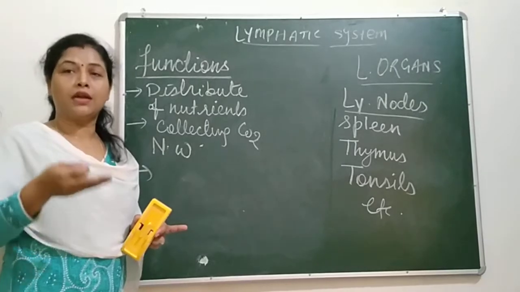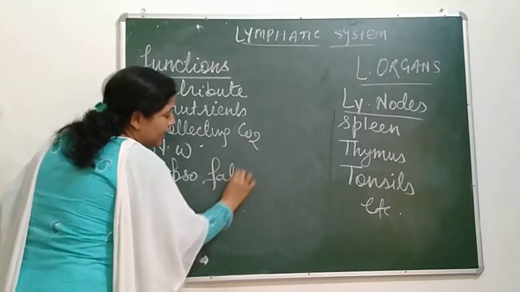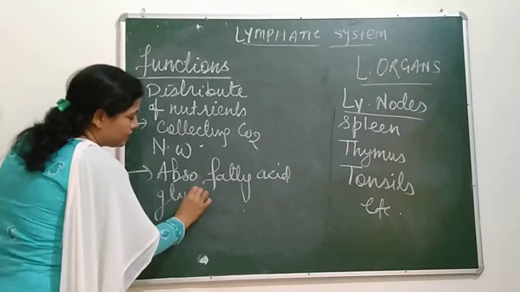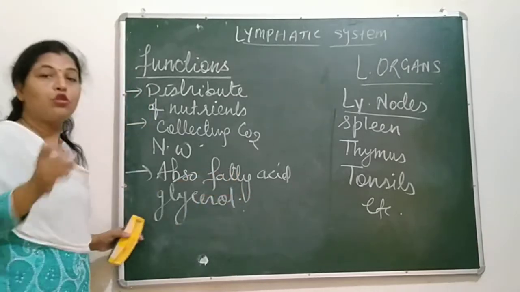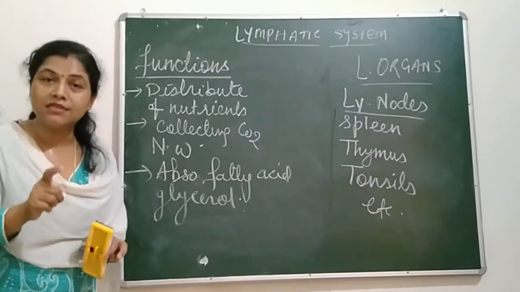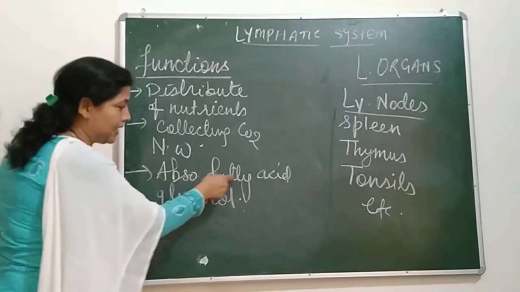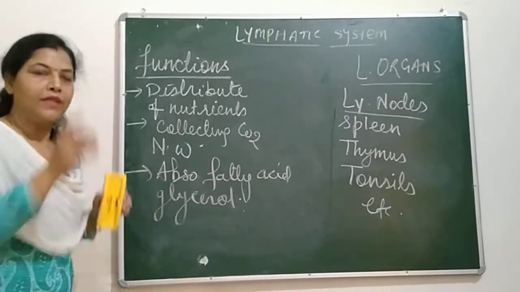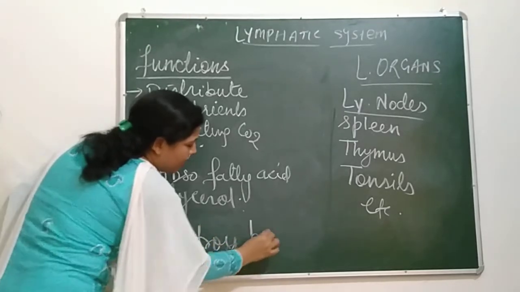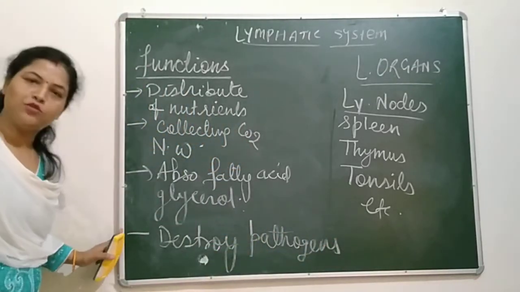Another importance is they absorb fatty acid or glycerol by lacteals. You remember what I have told you there? They are lacteals which are found around the villi. And what they do is collect fatty acid and glycerol. Finally, they are responsible for destroying pathogens.